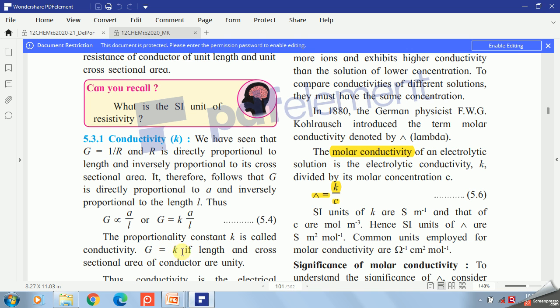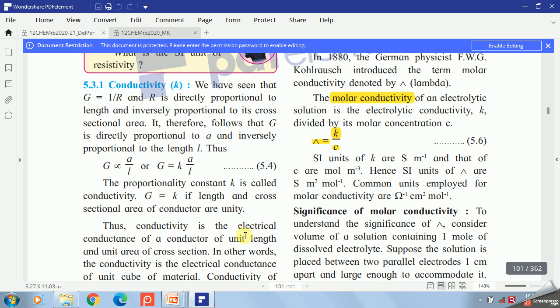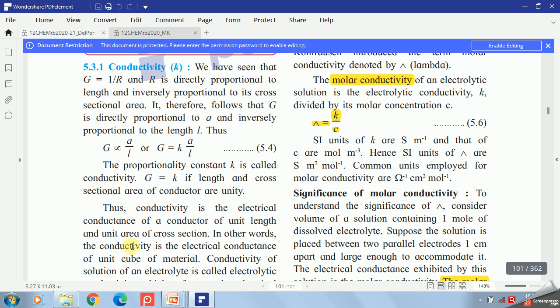When we write G is equal to K, if A is equal to 1 centimeter square and L is equal to 1 centimeter, then the conductivity K is the conductance of your conductor of length 1 centimeter and area of cross section 1 centimeter square. So conductivity is the electric conductance of a conductor of unit length and unit area of cross section.